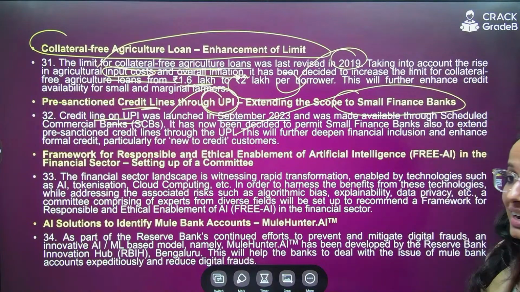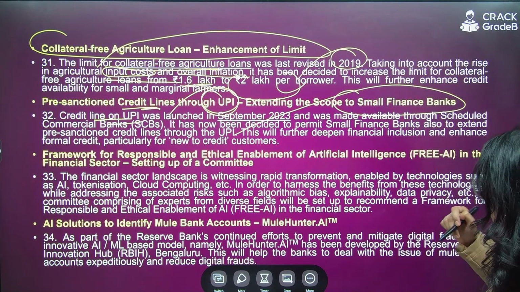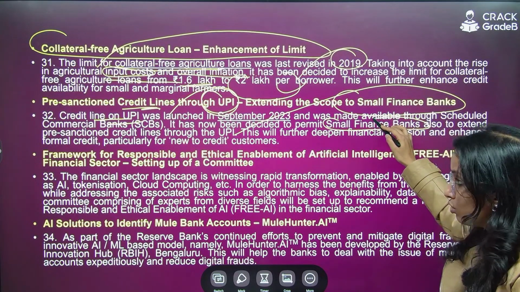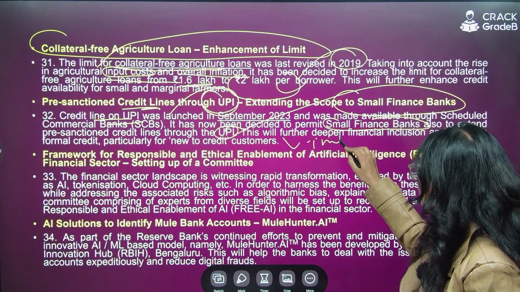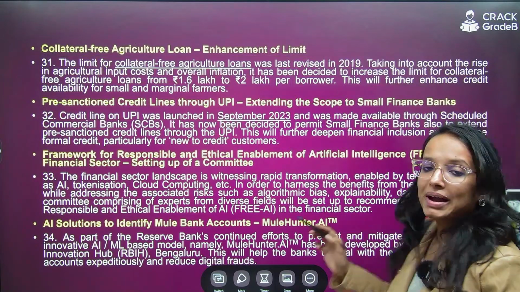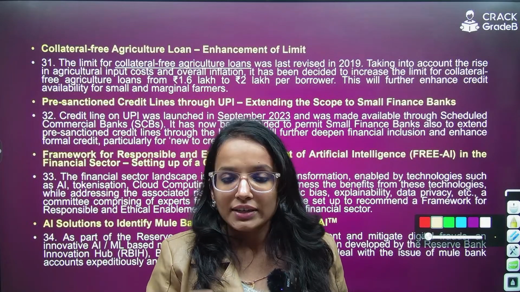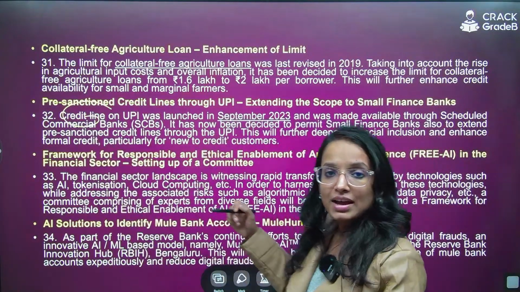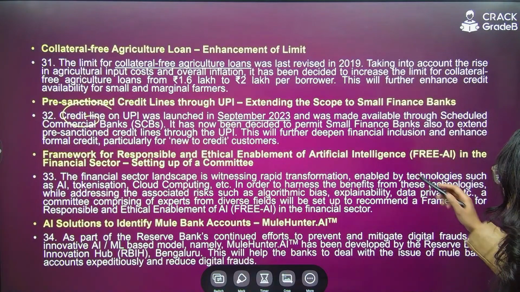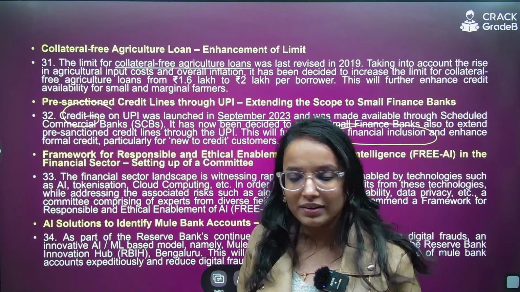So this program of credit line on UPI, it was launched in September 23 and was made available through your scheduled commercial banks. They have now decided to permit small finance banks also to extend these credit lines through UPI. This is going to be very important. Remember this. So this is expanding the capacities of the small finance bank and financial inclusion. Now a small finance bank will be eligible to provide these credit lines via UPI apart from the scheduled commercial banks. So it is going to deepen financial inclusion process in India, isn't it? Right? This is the thing.